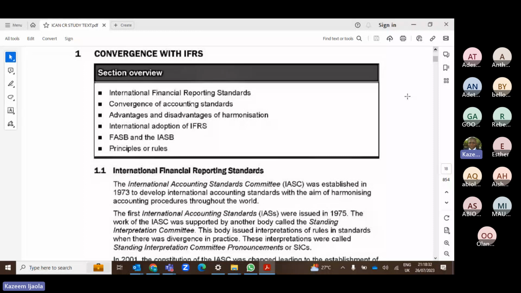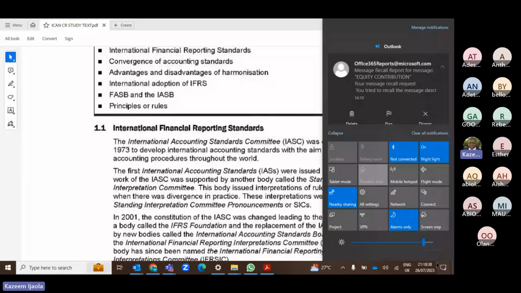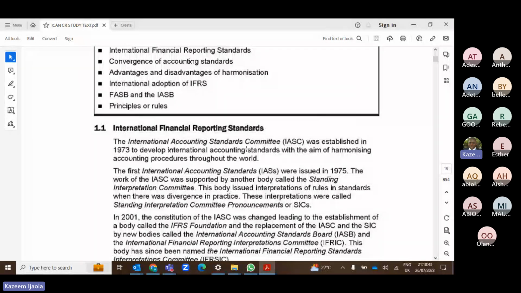So in summary, the sources of regulations are divided into three. The first one is your IFRS or IAS. The second one is your CAMA, and the third one is the regulations for listed entities. So you need to understand those three sources. Now, let me take you on a journey outside the country.